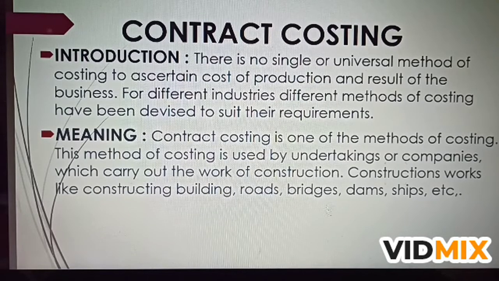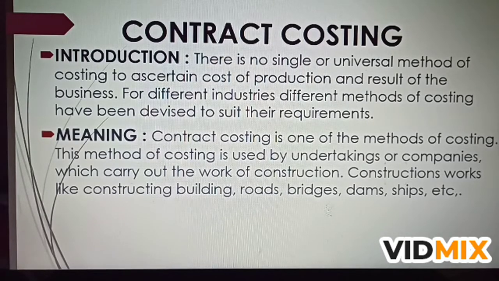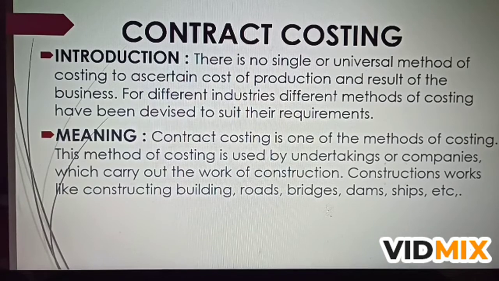For different industries, different methods of costing have been devised to suit their requirements. That's why there is no one common method of cost accounting which is used by all industries. Let us know the meaning of contract costing.